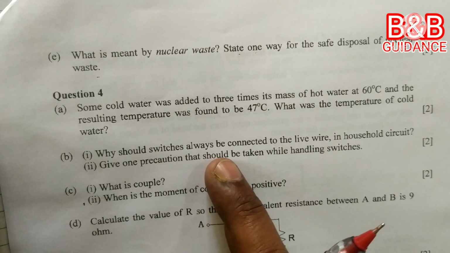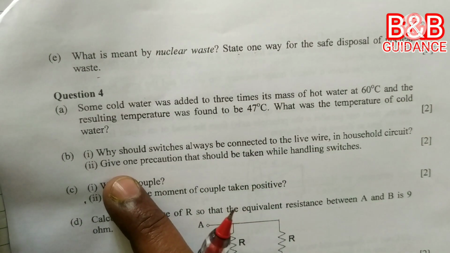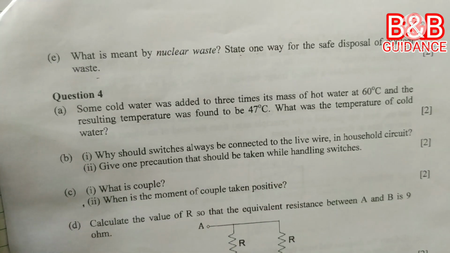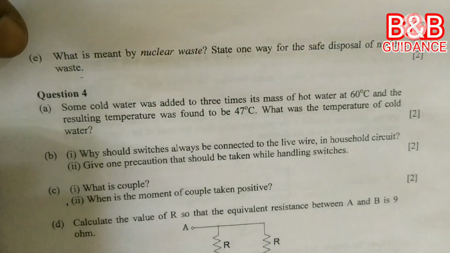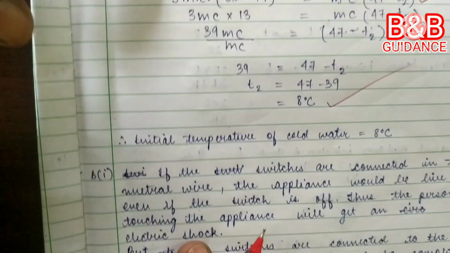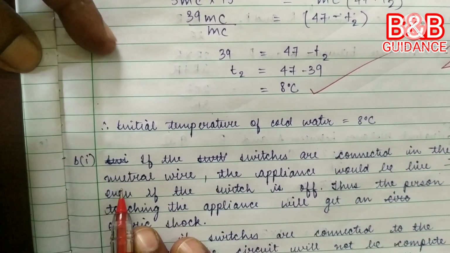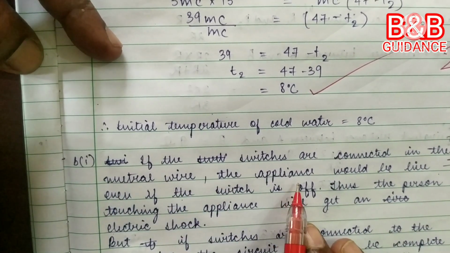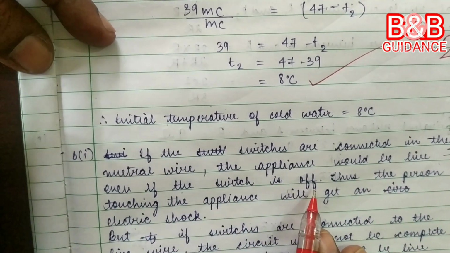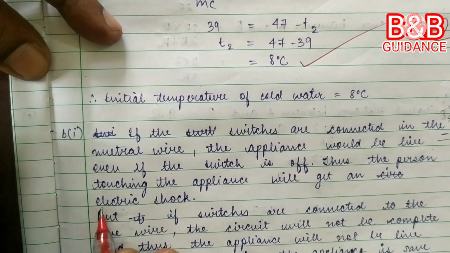Why switches always be connected to the live wire in a household circuit? Give one precaution that should be taken while handling switches. The response is here. If the switches are connected in the neutral wire, the appliance would be live even if the switch is off. Correct only? Thus, the person touching the appliance will get an electric shock.